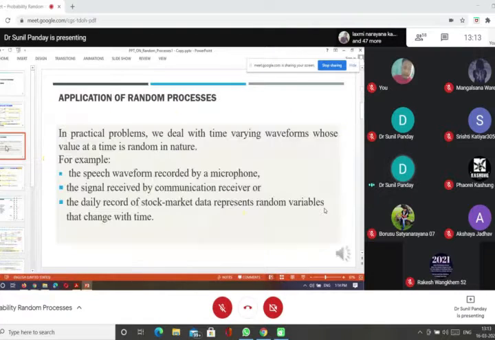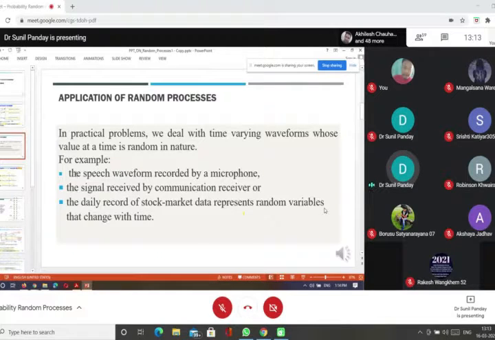Then, applications of random processes: if I speak something, or say the same word, mathematics, and record it each and every time, as a human my voice is recorded in a different way.